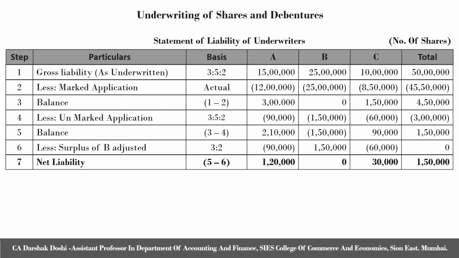If we want to verify whether we have solved the question correctly, it is very simple. The total of net liability is 1,50,000, which is exactly the same as the number of shares which were not subscribed by the public. Referring to the question, X Limited decided to issue 50 lakh shares and it had received applications for 48 lakh 50,000 shares, a difference of 1 lakh 50,000, which is exactly the same as the total of net liability.